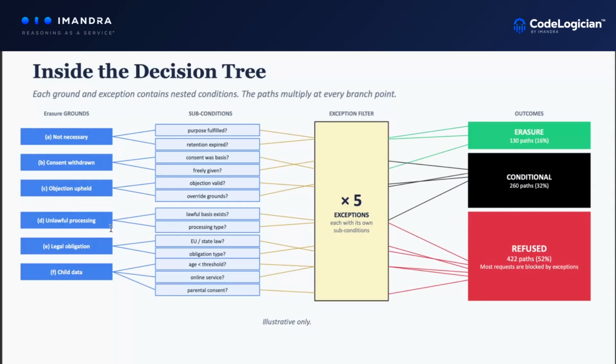Erasure grounds are on the left, all of the sub conditions, some of these are nested. This is sort of illustrative purposes only. The 5 exemptions are in this yellow box. And then here are the different possible outcomes. And only 130 of the possible 812 pathways lead to a company having to delete the data.